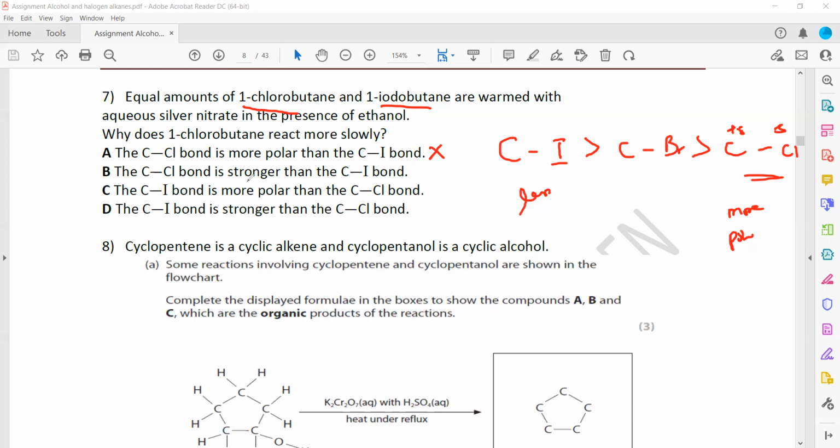The bond between carbon and chlorine is stronger than the bond between carbon and iodine. That's true, because as the size of the atom increases, the bond length increases, so the bond strength decreases. So this is a weak bond and this one is a strong bond. So option B is the right answer: the bond between carbon and chlorine is stronger than the bond between carbon and iodine. When bonds are stronger, the reaction of that compound will be slower.